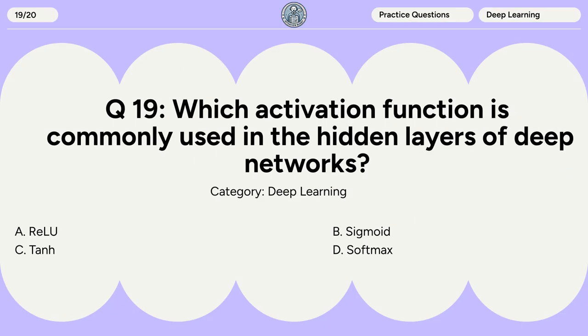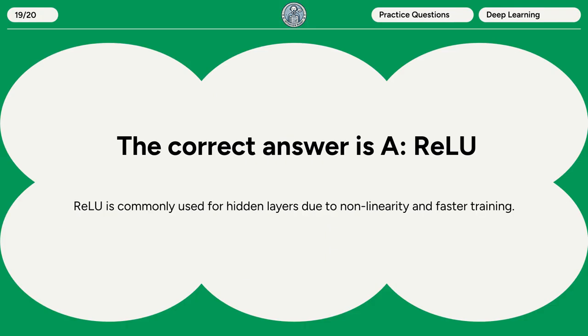Question 19. Which activation function is commonly used in the hidden layers of deep networks? A. ReLU. B. Sigmoid. C. Tanh. D. Softmax. The correct answer is A. ReLU. ReLU is commonly used for hidden layers due to nonlinearity and faster training.